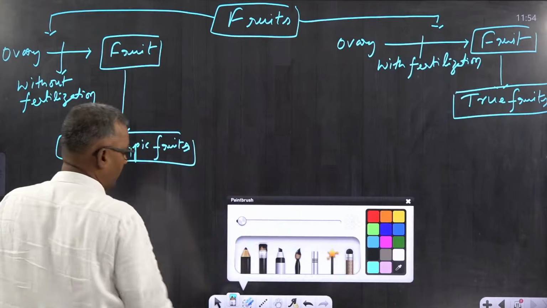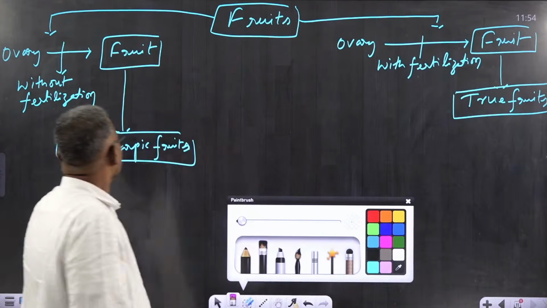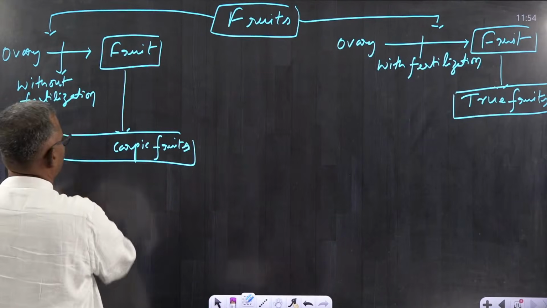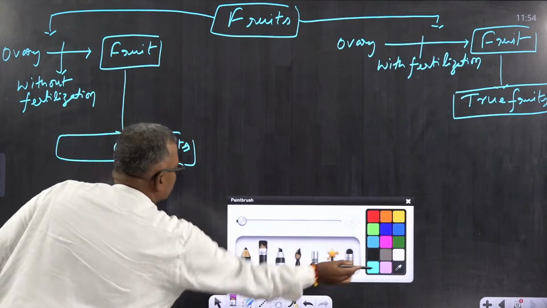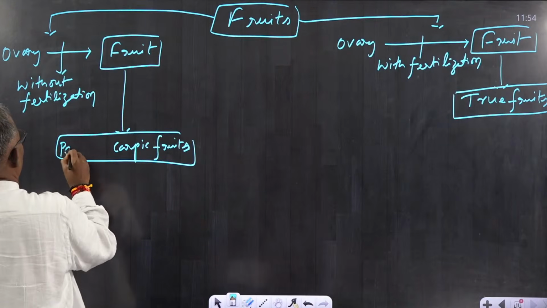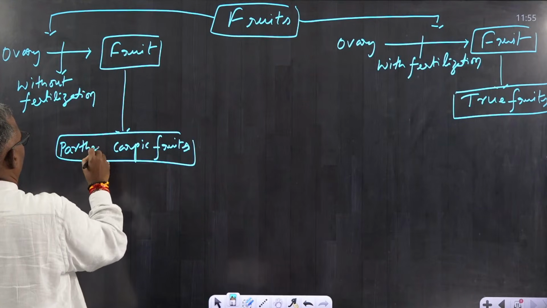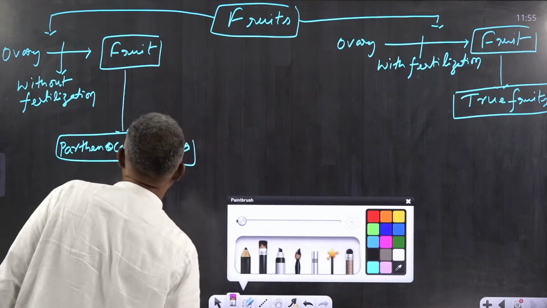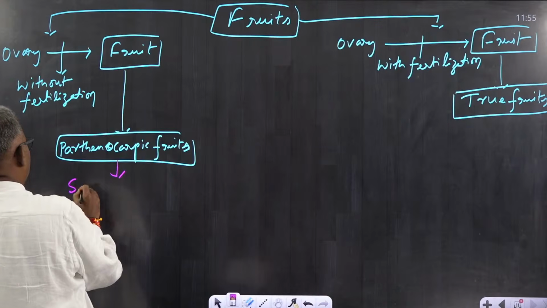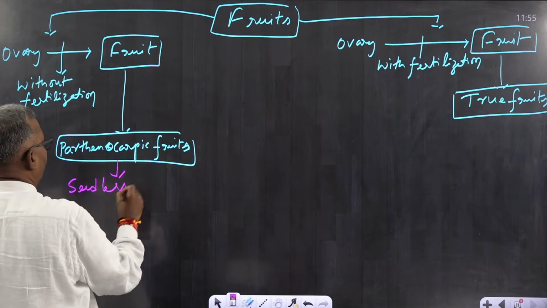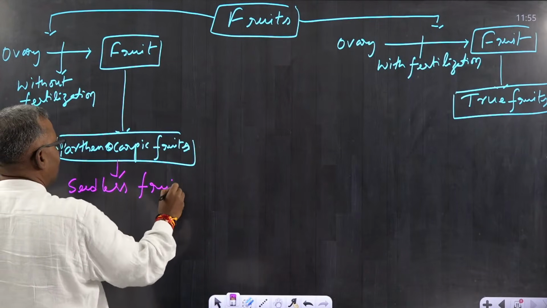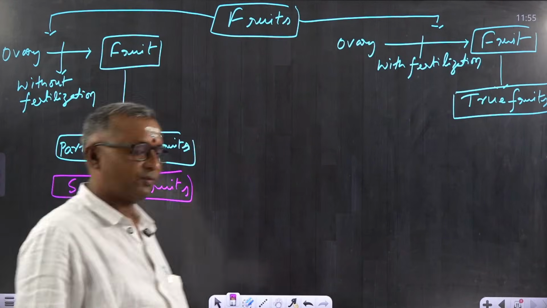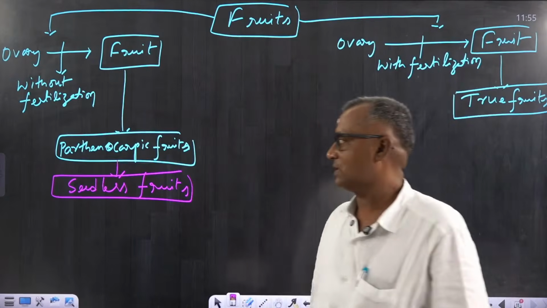Now, these parthenocarpic fruits are seedless fruits. That means they lack seeds, because the fruit here is formed without fertilization.